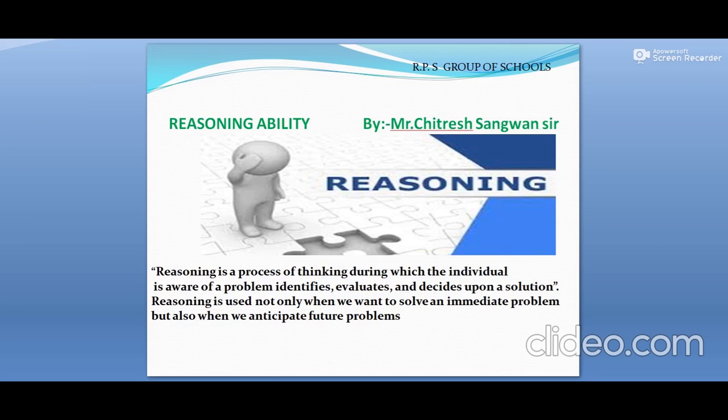I know that reasoning is nothing new for my children, and all my children are so smart that they have already studied so much and it is very easy for them to learn and understand reasoning. But still I would like to define what reasoning is. Children, reasoning is a process of thinking during which the individual is aware of a problem, identifies, evaluates and decides upon a solution. Reasoning is used not only when we want to solve an immediate problem, but also when we anticipate future problems. So this is reasoning.